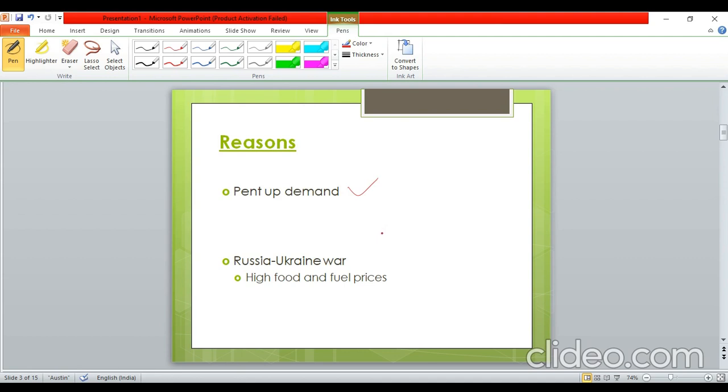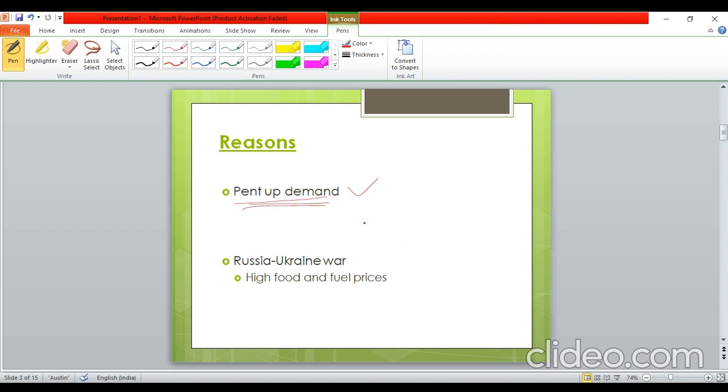But the problem was, जब कोविड था, तो उस समय पे इकोनॉमी में लॉकडाउन था, और लॉकडाउन के समय पे लोगों को जो पैसे मिले थे गवर्नमेंट से, तो वो कहीं स्पेंड नहीं कर सकते थे, because they did not have any avenues to spend that amount of money. But when the economy is reopened, when the COVID subsided to some extent, और जब इकोनॉमी खुलने लगी, so then there was this pent up demand. जो डिमांड दबी हुई थी वो अब सरफेस पे आ गई.